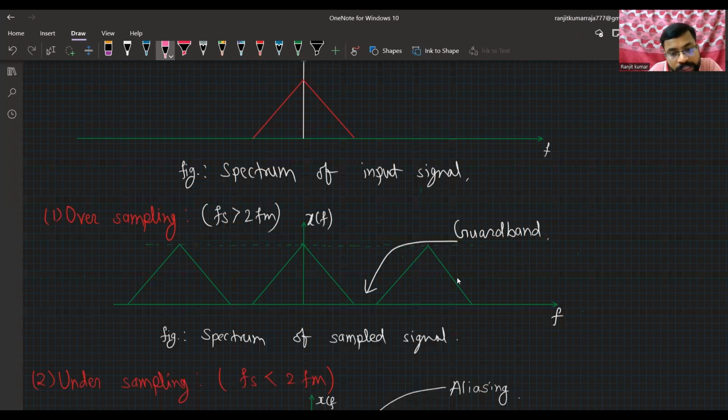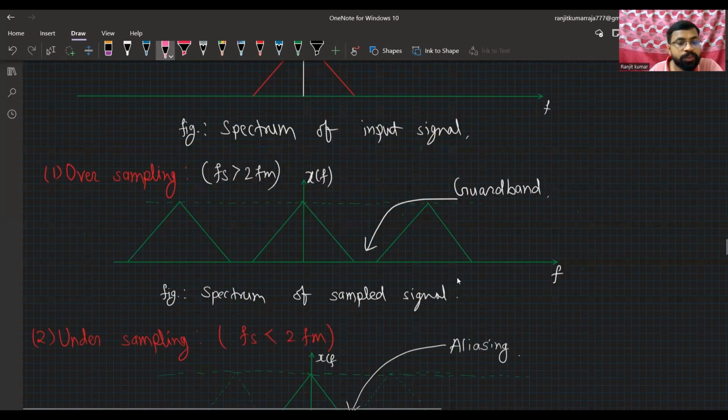Okay, so between these two spectra, that is the empty space, which is known as the guard band. This is the spectrum of the sampled signal.